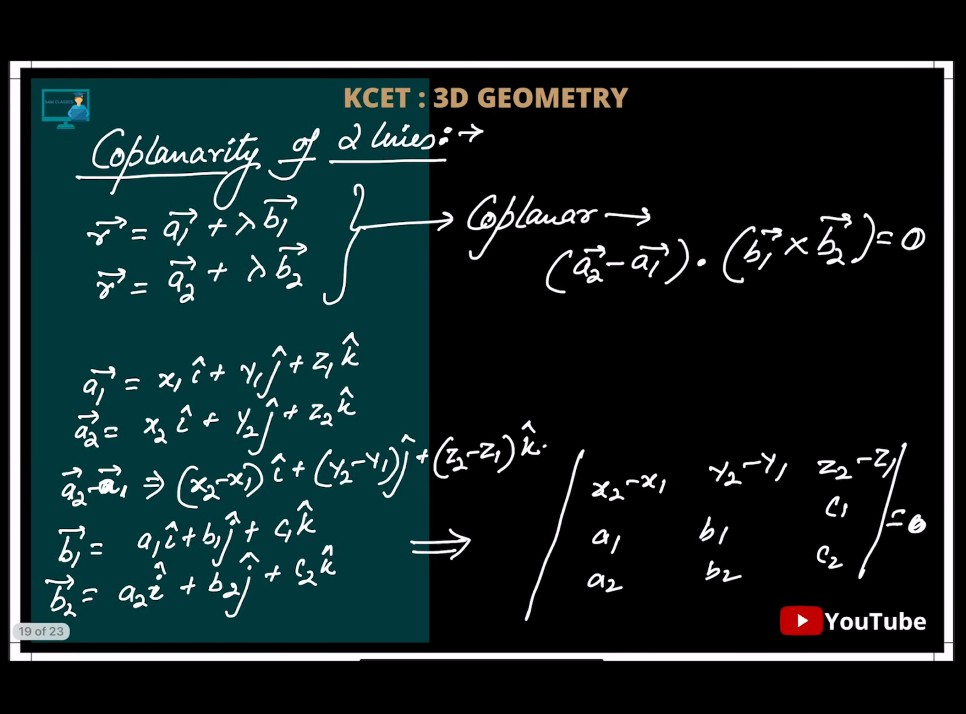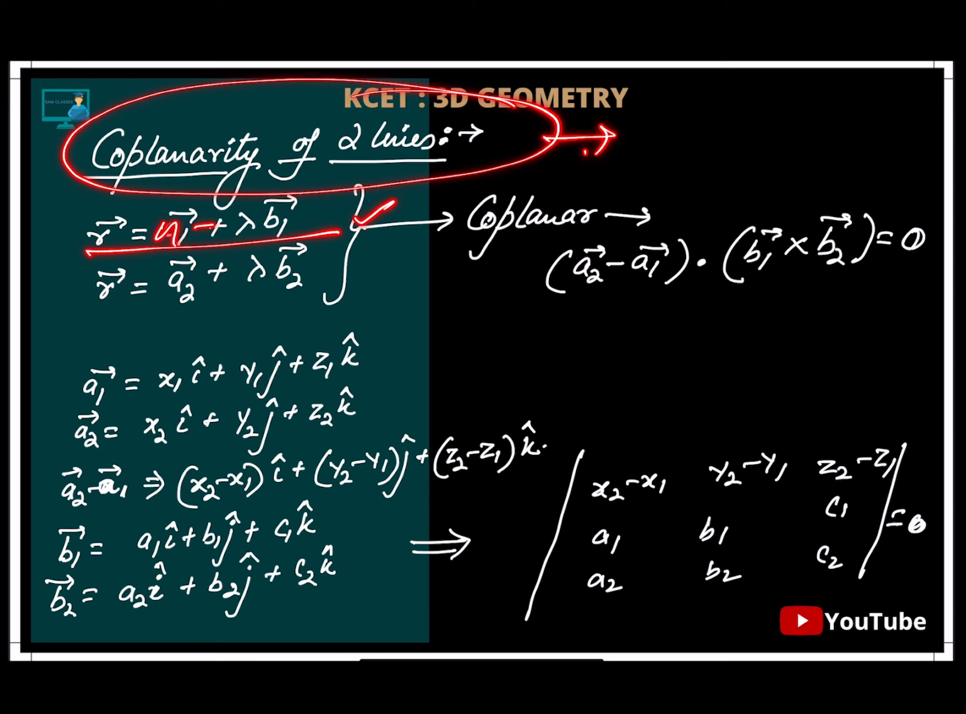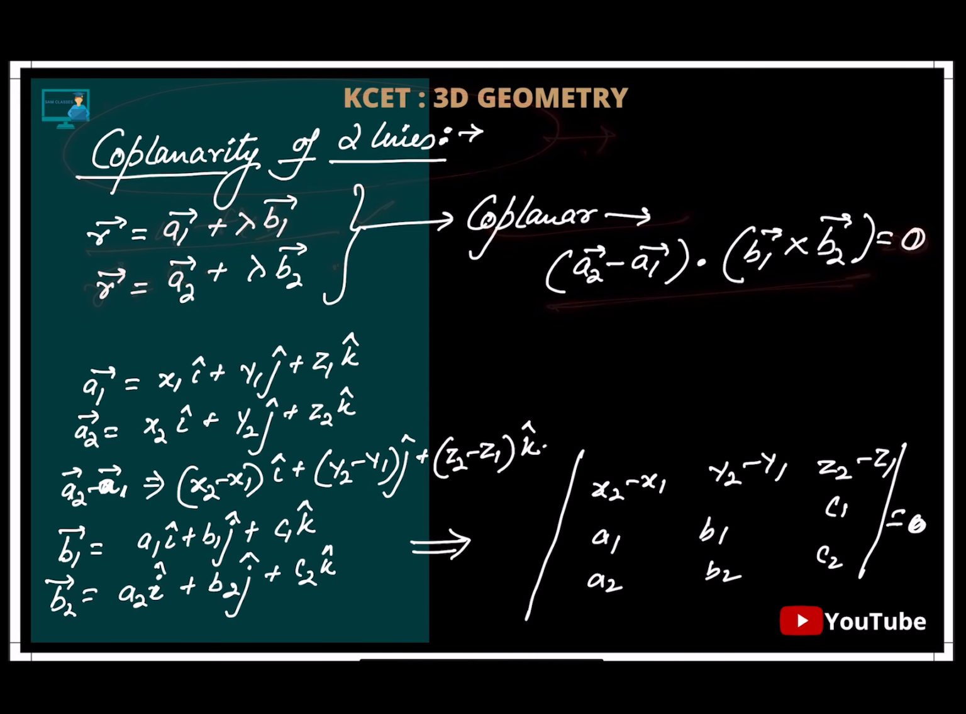Okay. Next, coplanarity of two lines means two lines lying on the same plane. So let's say this is the first line, a1 plus lambda times b1, and this is the second line, a2 plus lambda times b2. If they are coplanar, then the scalar triple product will be 0, or we can do it by the determinant method.